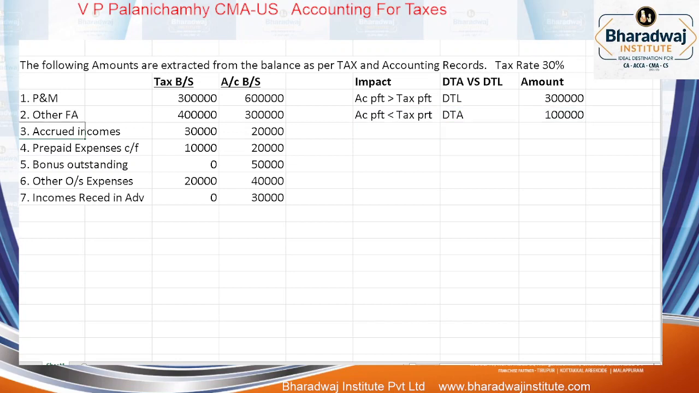Accrued incomes. Are accrued incomes included in income or excluded from income? Accrued incomes are an item included in the P&L account. In tax, 30,000 of accrued incomes are included. In accounts, we have included only 20,000. The 30,000 was included in the P&L account and carried forward to the balance sheet. In accounts, the 20,000 included is carried forward in the balance sheet. Here it will result in what? Accounting profit less than which profit? Tax profit. DTA. How much is the difference? 10,000.